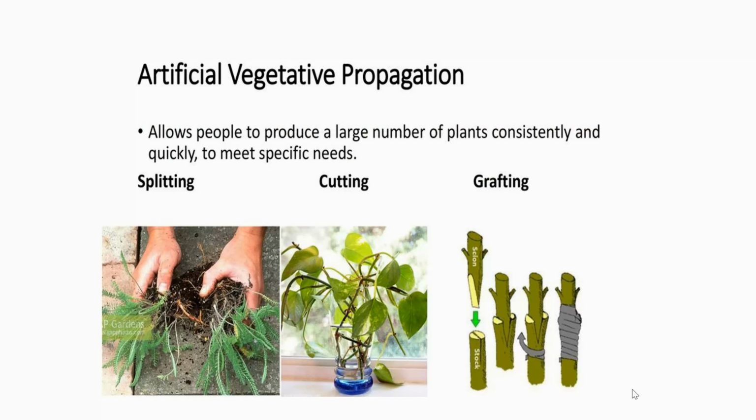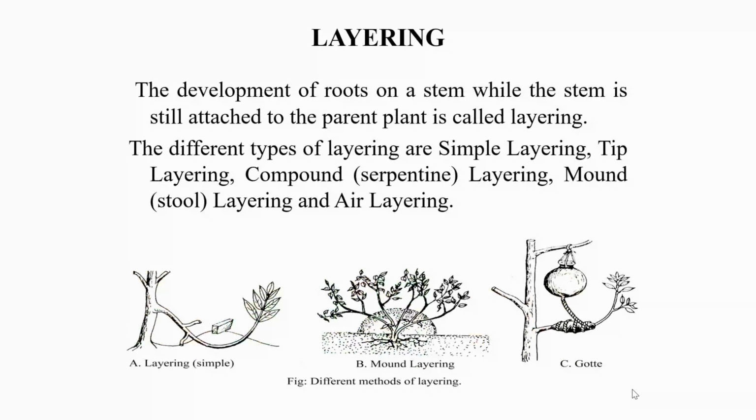Artificial vegetative propagation is carried out by humans in the fields and laboratories. The most common types of vegetative reproduction occurring artificially include cutting, grafting, layering, tissue culture, etc. In your syllabus, only layering and cutting are included. So, we will discuss only these types. The first type is layering.